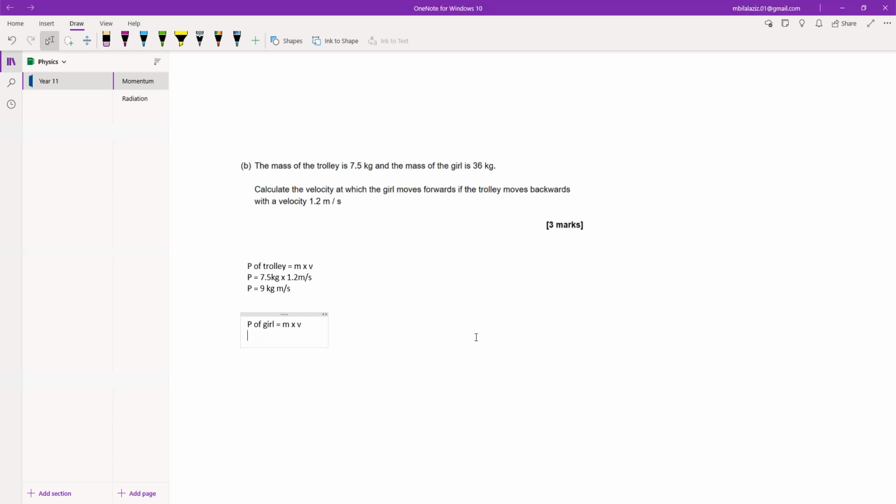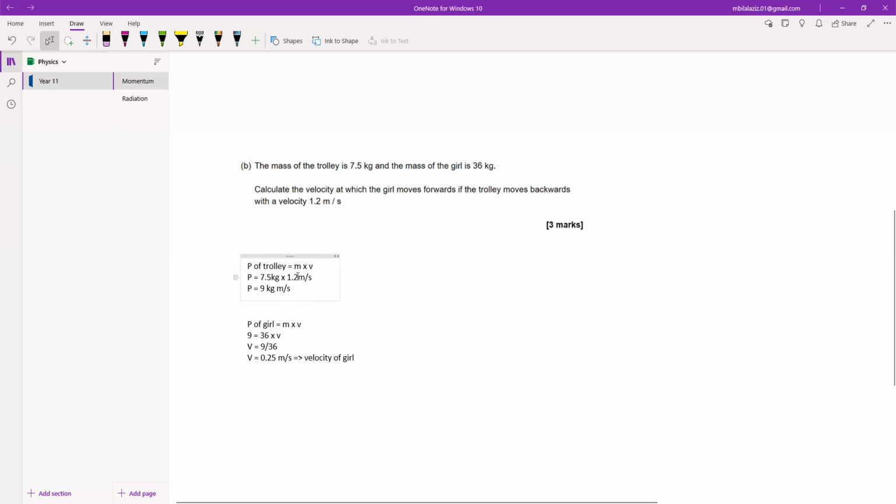So the momentum of the girl is 9, from the momentum of the trolley, and the mass of the girl is 36 times V. Now we need to find V in this equation, so we divide both sides by 36 and we get V equals 9 divided by 36, which in our case is V equals 0.25 meter per second. So this is the velocity of the girl. So that's how you solve the question.